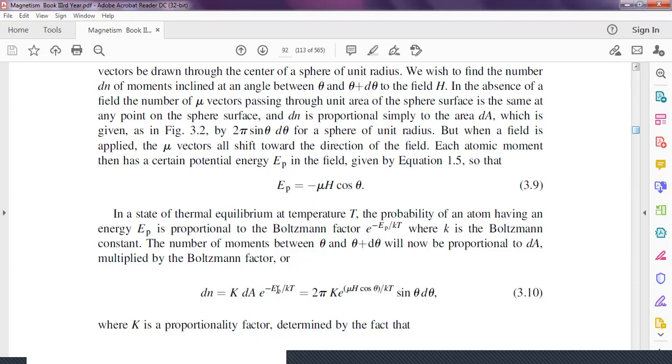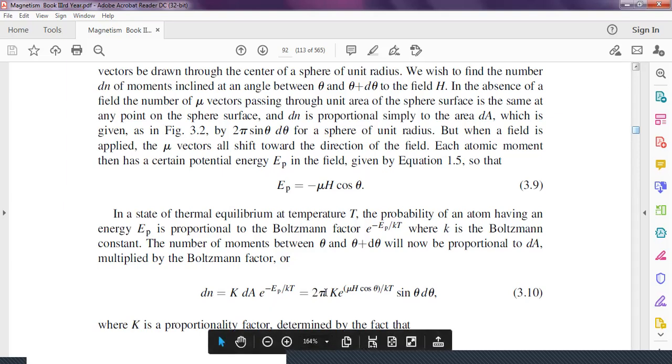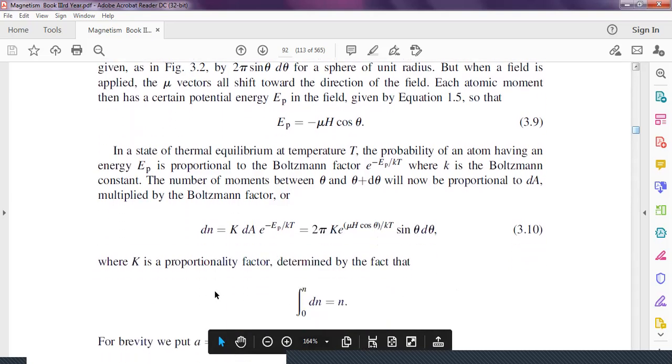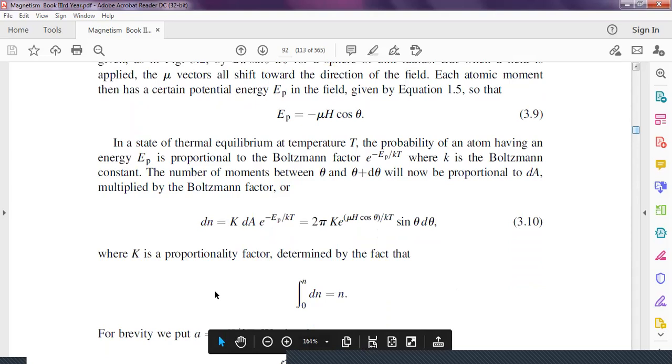Therefore, the number of atoms having the potential energy EP is given by dN equals K dA e to the power minus EP by kT. This equals K into 2 pi sin theta d theta, where 2 pi sin theta d theta is the area, and this area is written here. K is the proportionality constant.